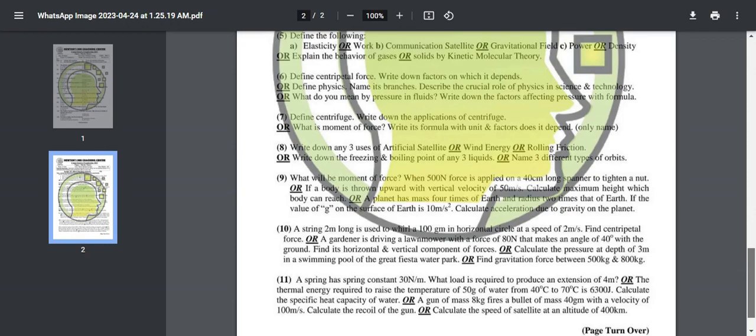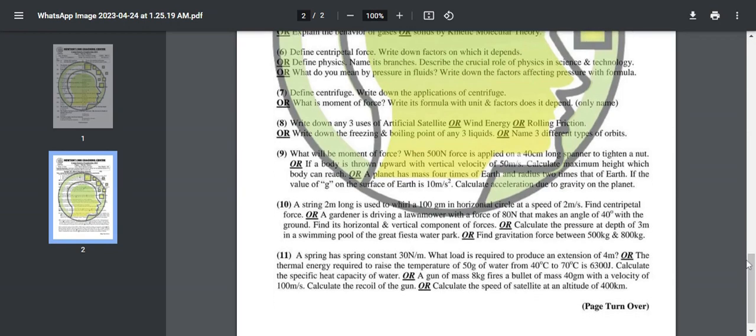Write down any three uses of artificial satellite, wind energy, or rolling friction. Write down the freezing and boiling point of any three liquids, or name three different types of orbits. What will be the moment of force when 500 Newton force is applied on a 40 centimeter long spanner to a titan on Earth? Or if a body is thrown upward with a vertical velocity of 50 meter per second, calculate maximum height which body can reach.